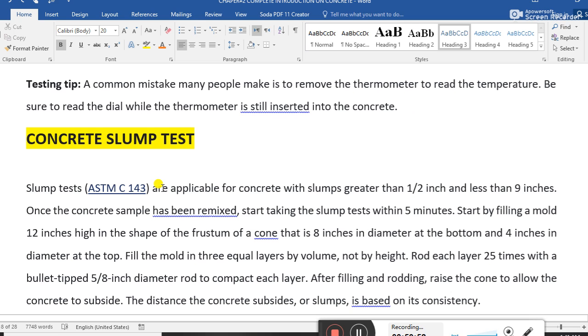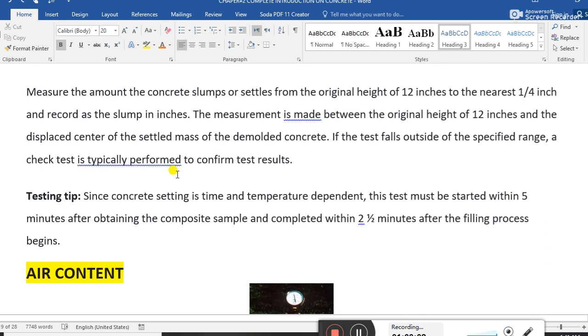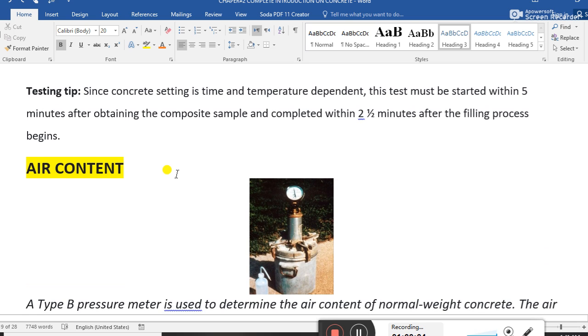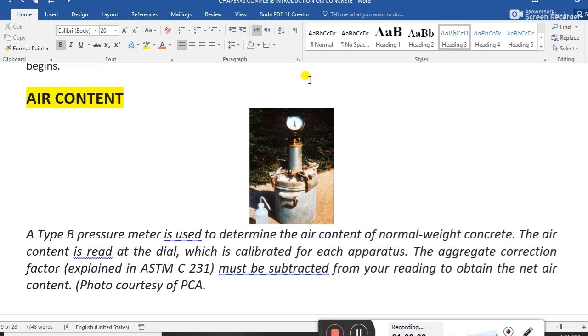Guys, the concrete slump test is already discussed, no need to waste time on this again. Air content, this is the instrument for the air content test. A type B pressure meter is used to determine the air content of normal weight concrete.